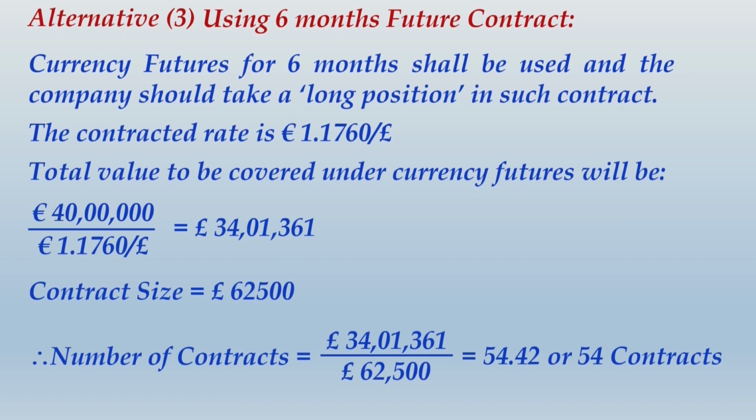Alright friends, you would have finished writing these calculations up to total number of contracts as 54 contracts. Let us move ahead and work out the gain or loss arising on currency futures. So in case of currency futures, the contracted price to buy, don't forget you took a long position in the currency futures contract.